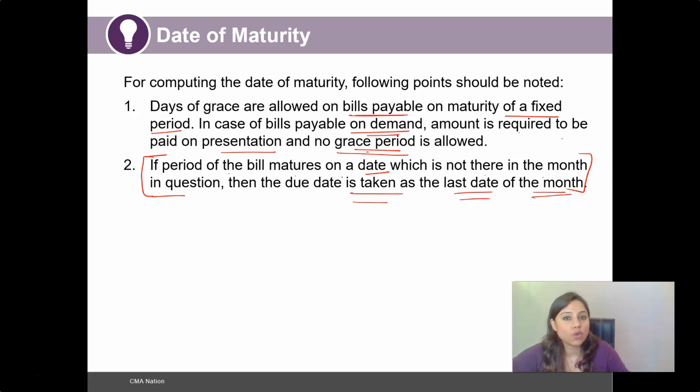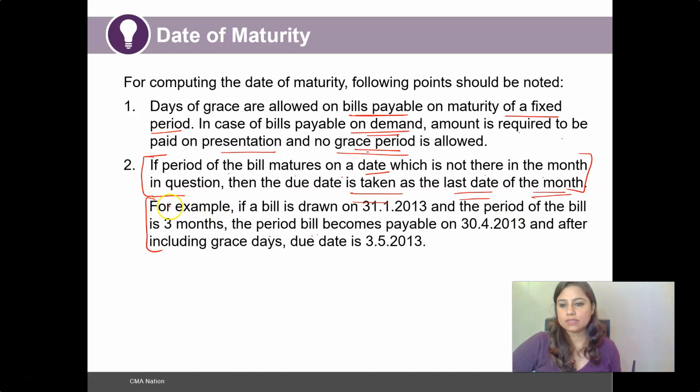So 30th does not come in that particular month. Then the due date is taken as the last date of the month, which becomes 28th of February in the example we just took.